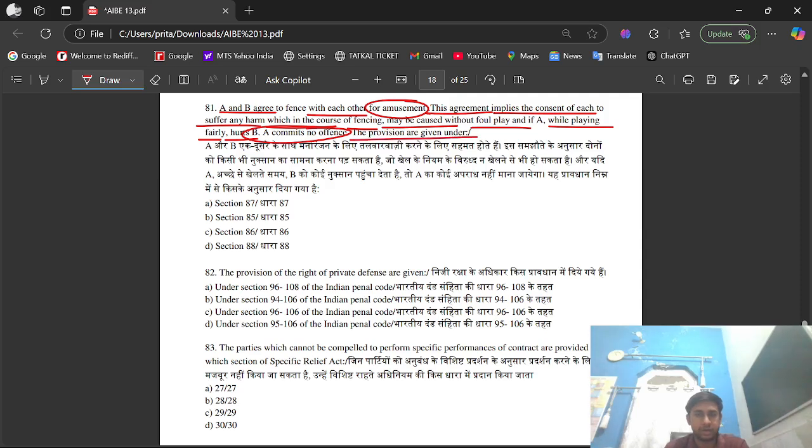The provisions are given under option A, section 87, section 85, section 86, section 88. The right option is option A, that is section 87. That is question number 81. Section 87 of IPC states that no offence is committed if harm is caused with the consent of the person, provided it does not lead to death or grievous hurt.